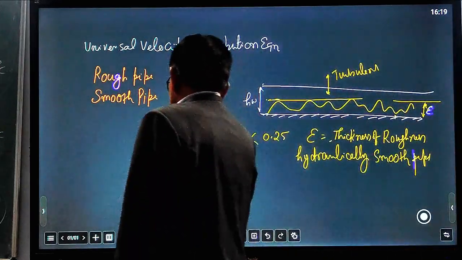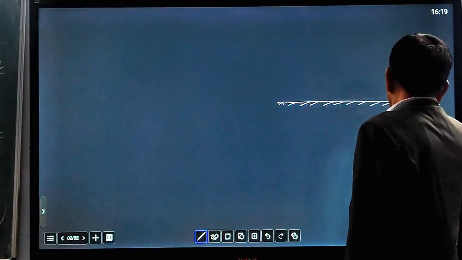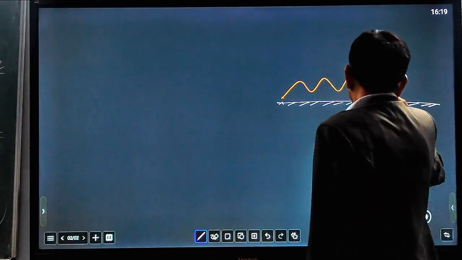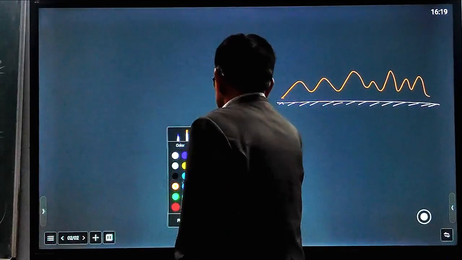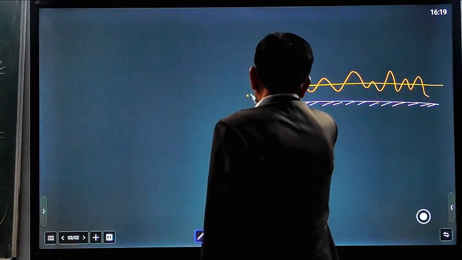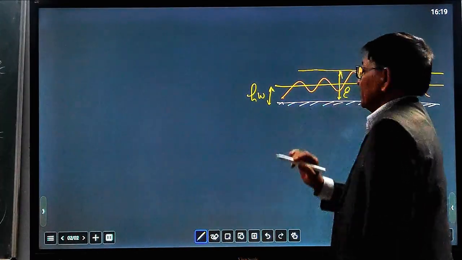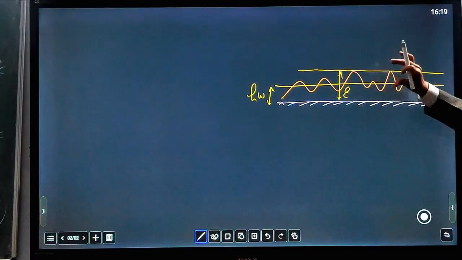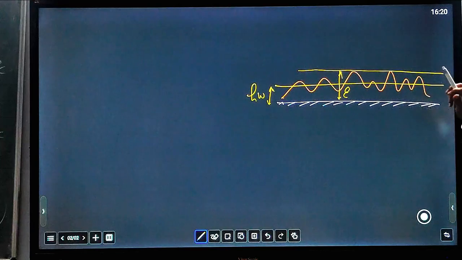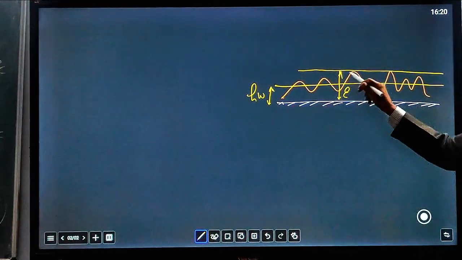The second condition: suppose this surface, and again see these peaks, and the peaks are much above this line of laminar sublayer HW, and this one is epsilon. The height of the roughness peaks is above the laminar layer.